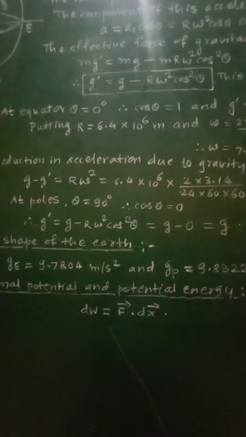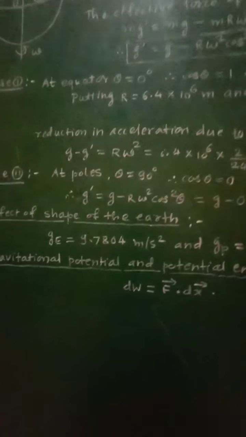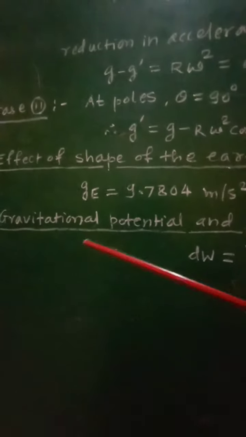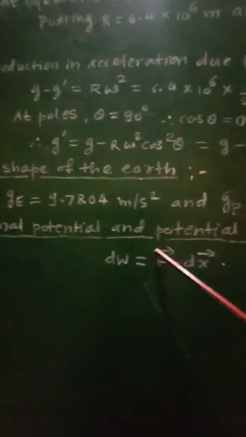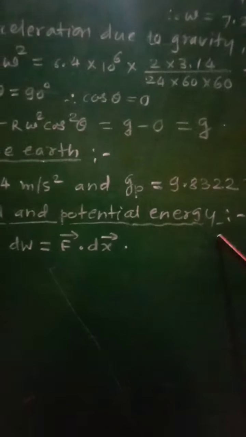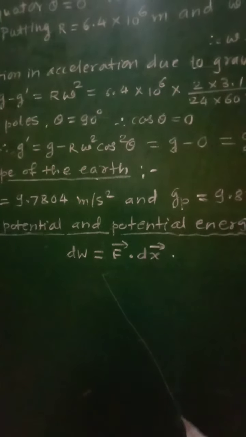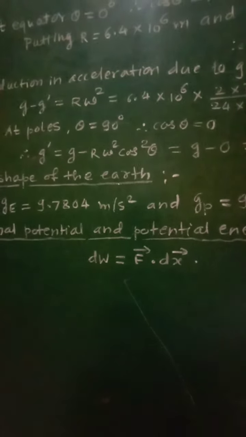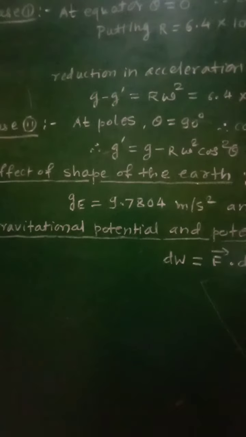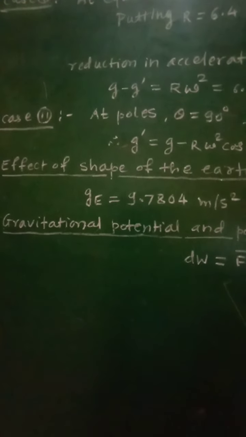And now let us see one more term, that is what is actually gravitational potential and potential energy.